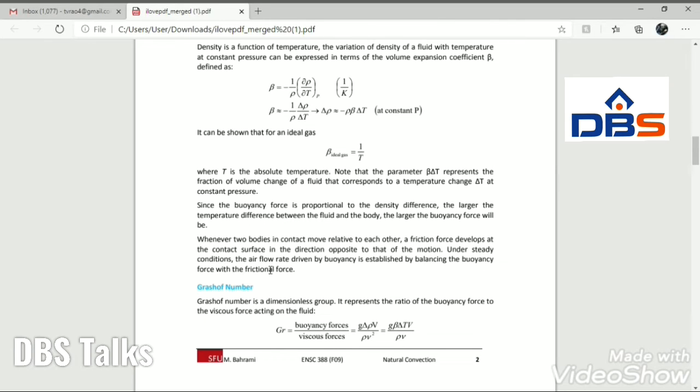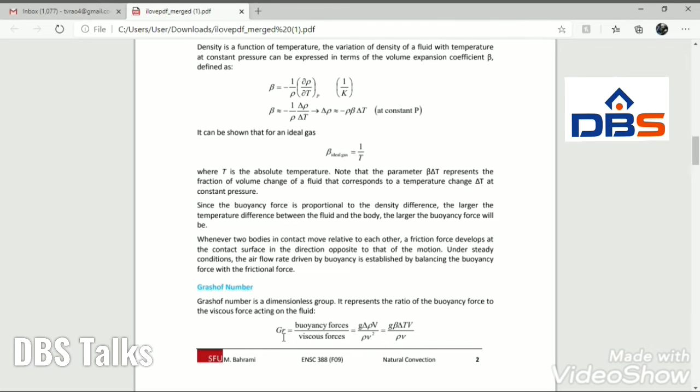the frictional force. And here you have to discuss one more non-dimensional number, that is called the Grashof number. This Grashof number we find only in case of natural convection. We can define it as a ratio of buoyancy forces to the viscous forces. In forced convection we have discussed Reynolds number.